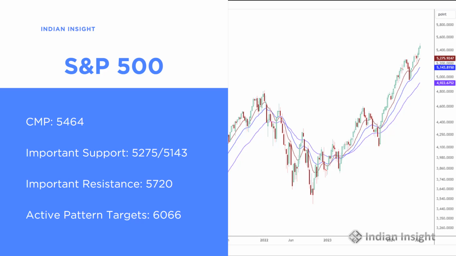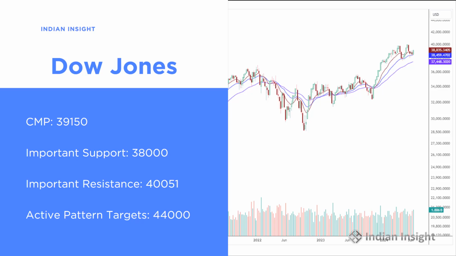And there is an active pattern target of around 6,066 for the S&P 500, which is pending. And this is just one of the targets. There are higher targets that are also pending. The important support for the S&P 500 is around 5,275, and the important resistance is around 5,720.